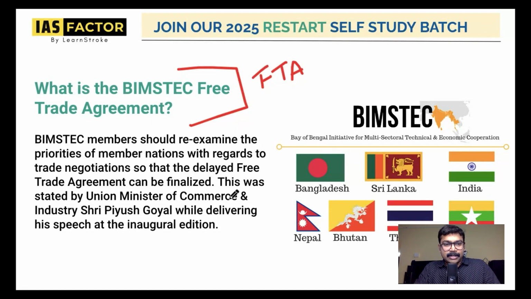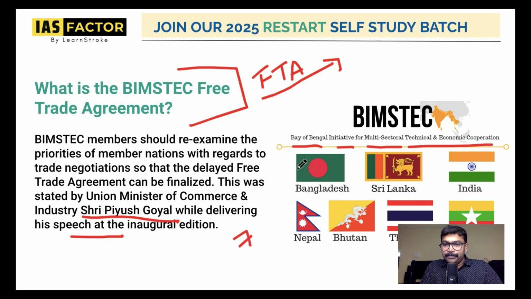Because recently the Union Minister of Commerce and Industry, Shri Piyush Goyal, was delivering a lecture and he said we should have a BIMSTEC FTA, a free trade agreement between BIMSTEC countries. So you need to know what these BIMSTEC countries are. First of all, BIMSTEC means Bay of Bengal Initiative for Multi-Sectoral Technical and Economic Cooperation, and you can see the 7 major countries involved in this: Bangladesh, Sri Lanka, India, Nepal, Bhutan, Thailand, and Myanmar.